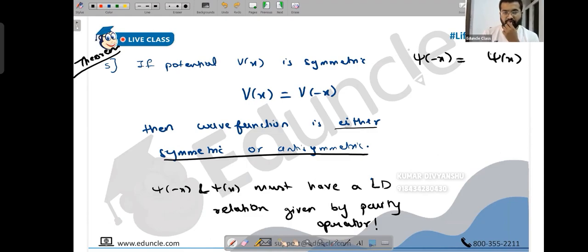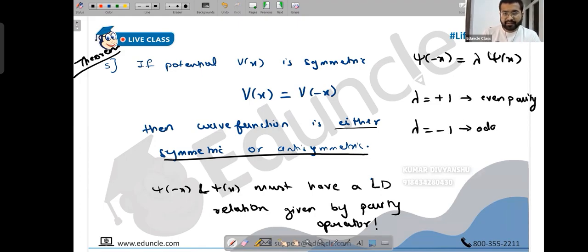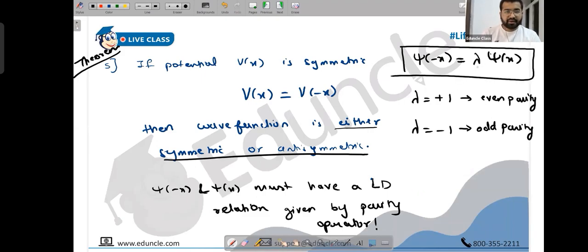Let me think of it this way. I will write lambda here such that if lambda is +1, you call it even parity, and if lambda is -1, you call it odd parity. Because if lambda is 1, psi of minus x will be equal to psi of x. That's a symmetric wave function, like an even function, f of minus x is f of x. And if psi of minus x is negative of psi of x, that's an odd function, an antisymmetric wave function. So here you have even parity, here you have odd parity. Just make a note.